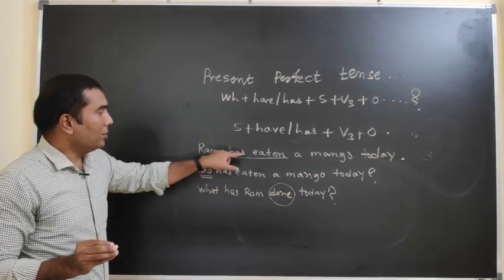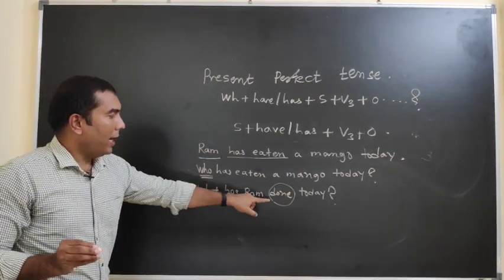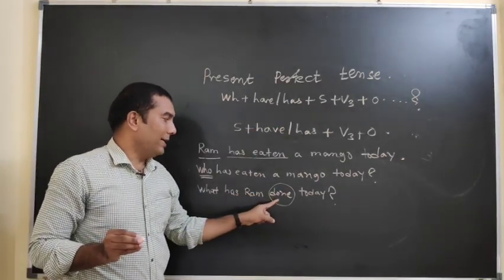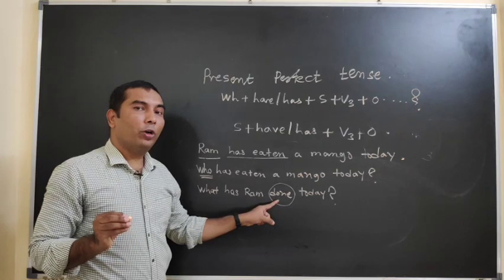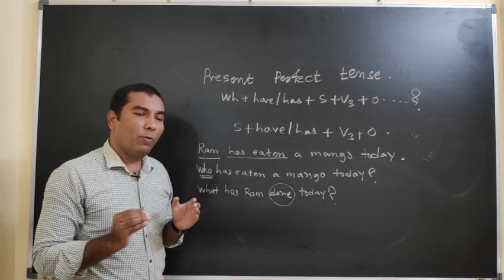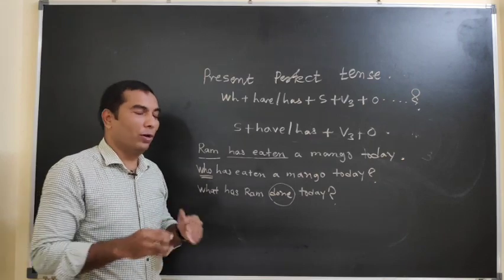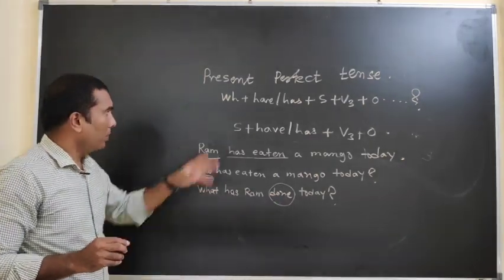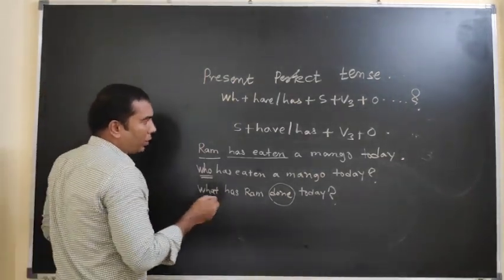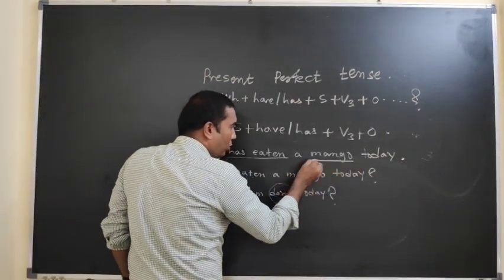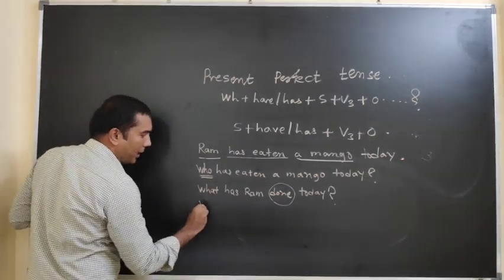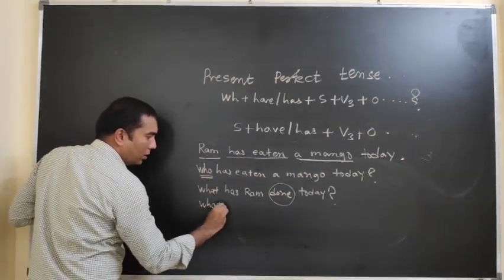Whenever you have to ask the question to the main verb, at that time instead of a verb 3 you can use done as a supporting verb, or it is a form of a main verb, third form of the main verb, hidden supporting verb in the particular formula. Now third question, if I want to ask to the mango or object, I can say like that way, what